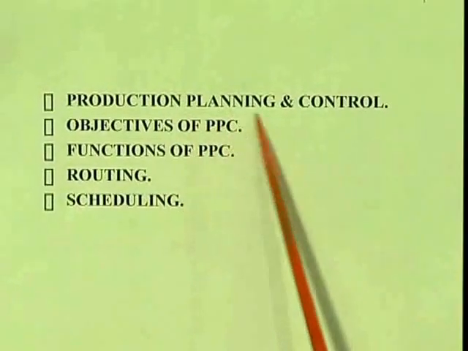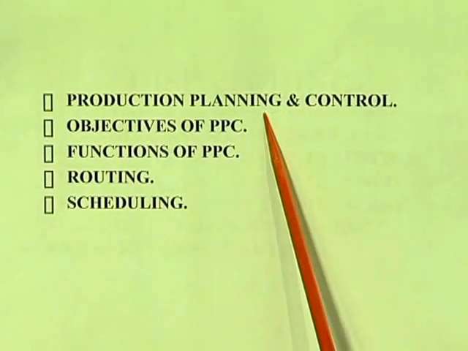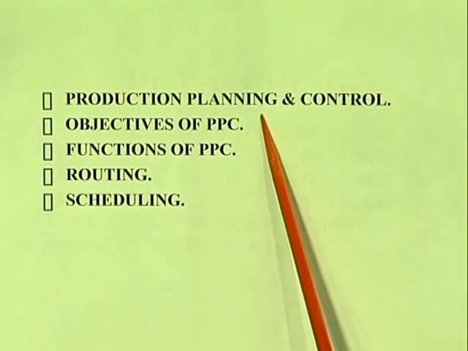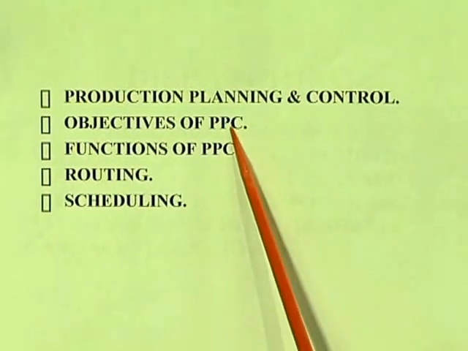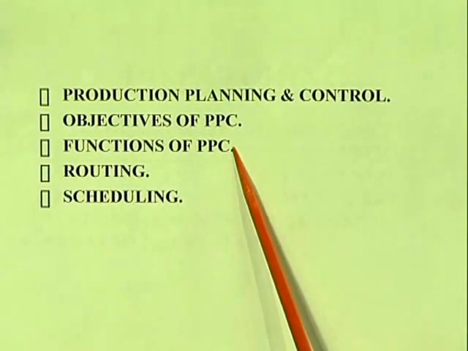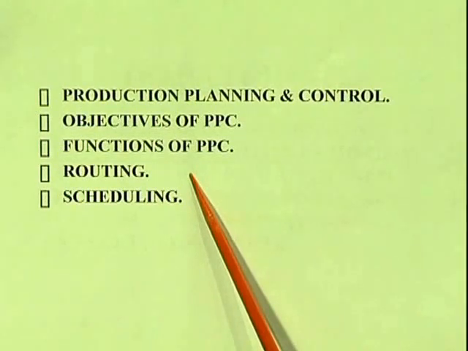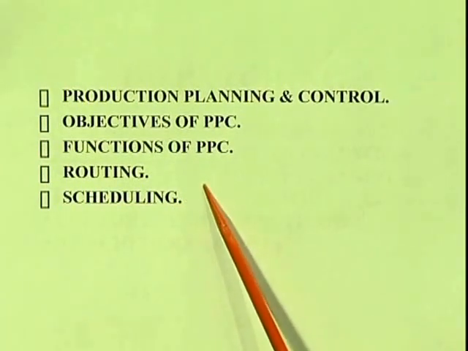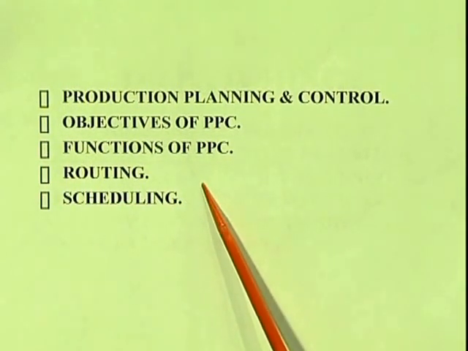Now for today's session, the topic is dispatching. Let us see what dispatching is. Before going to dispatching, we have studied production planning and control: how to plan the production, and whether it is according to the planning or not, it is being controlled. Next are the objectives and functions of PPC, and routing, how best we can give it for minimum time, and scheduling, at what time it has to start and at what time it has to stop.